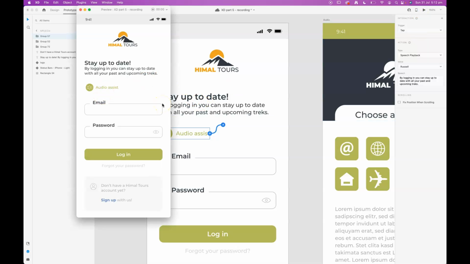Stay up to date. Stay up to By date. logging in, you can stay up to date with all your past and upcoming tracks.